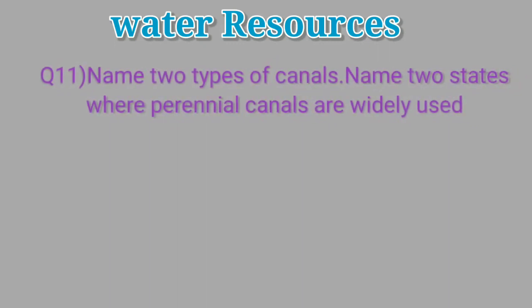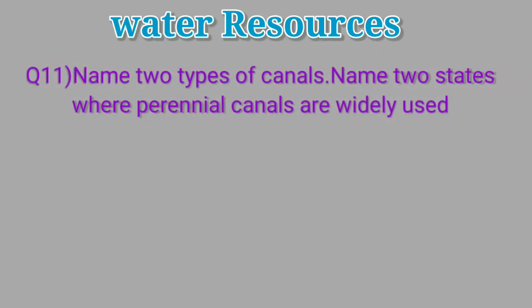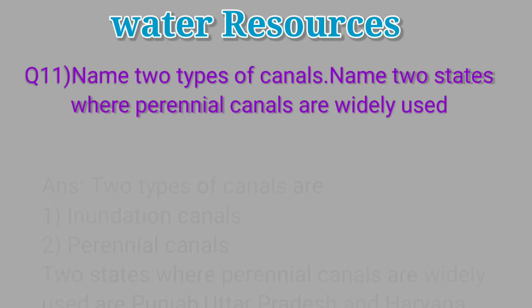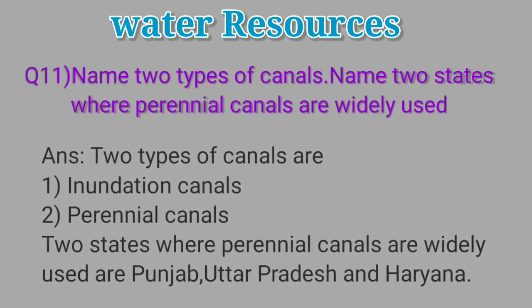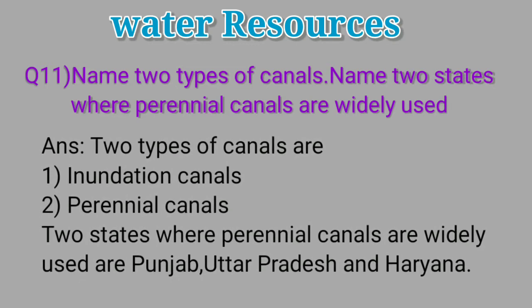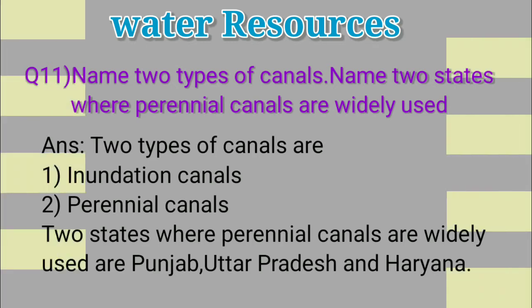Question 11. Name two types of canals. Name two states where perennial canals are widely used. Two types of canals are inundation canals and perennial canals. Two states where perennial canals are widely used are Punjab, Uttar Pradesh and one more I am giving, Haryana.